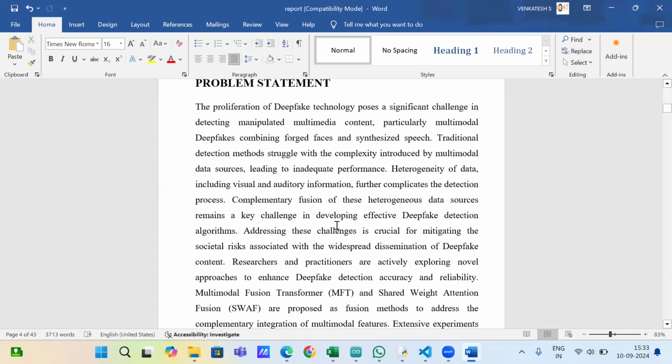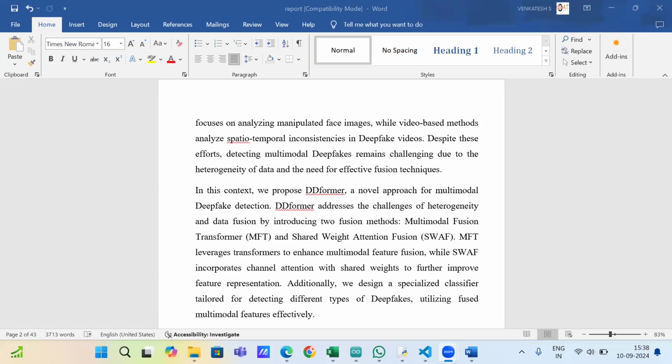This is the problem statement, and I have used techniques like DD-Former. DD-Former is nothing but Deepfake Detection Transformer. It's a model designed for detecting deepfakes. It uses transformer-based architectures, which are a type of machine learning model, known for their effectiveness.